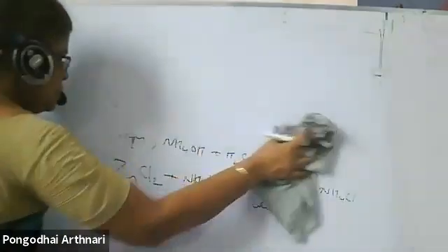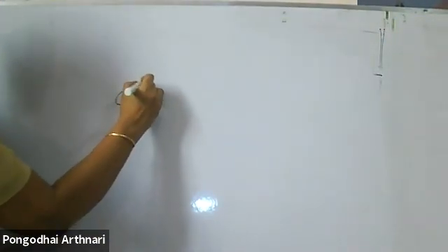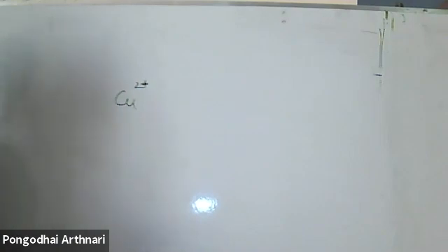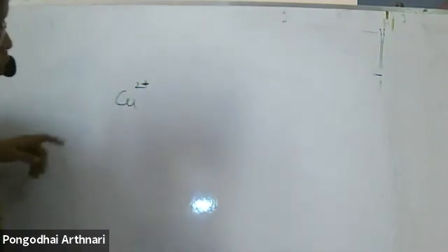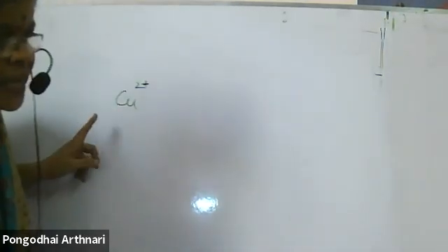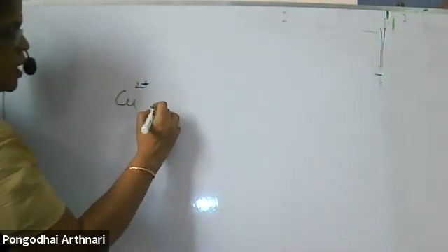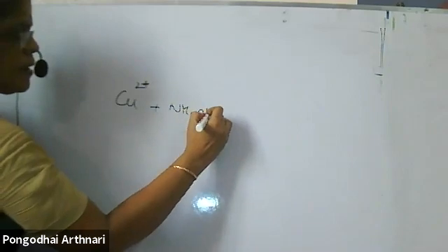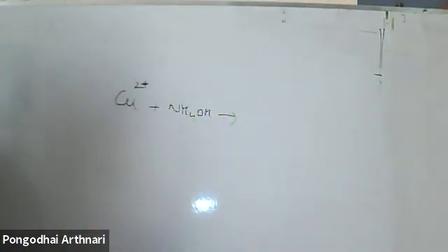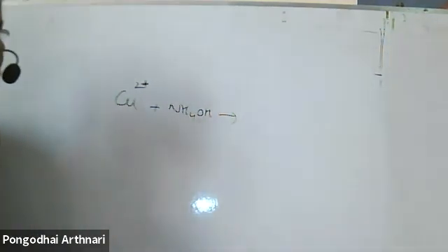Next, when I talk about confirmation of copper, there are two confirmatory tests. Either you add potassium ferrocyanide to copper to get a chocolate brown precipitate, or there is one more test for confirmation: you add ammonium hydroxide to the copper salt, and you get a blue precipitate. The blue precipitate is nothing but copper hydroxide being precipitated.